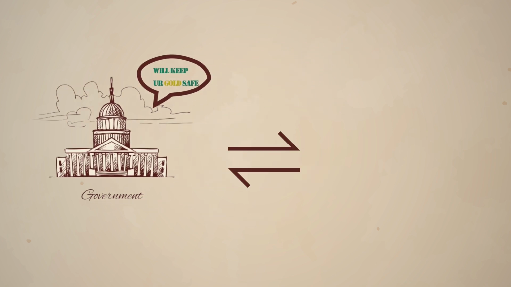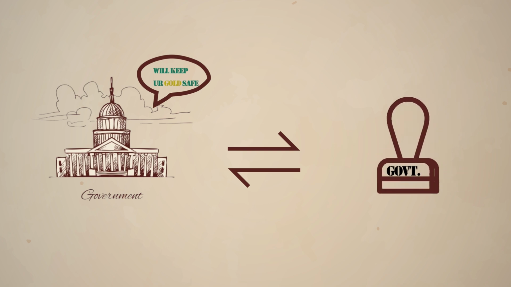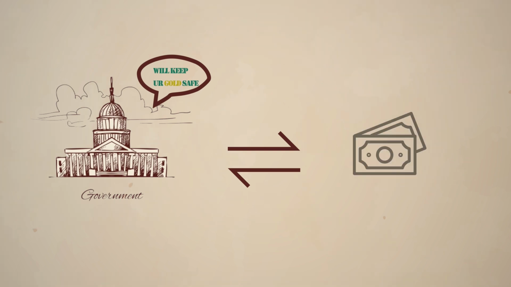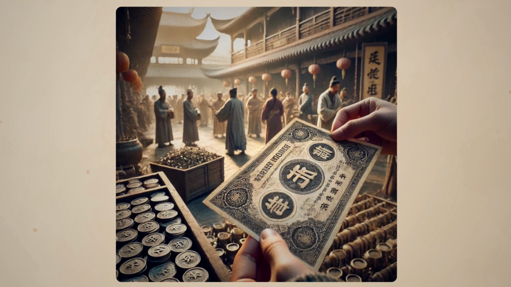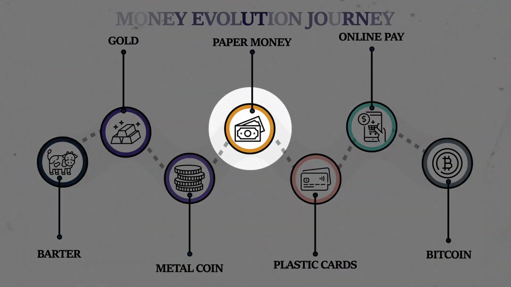At that time, the government intervened and told people that they could store their gold safely in exchange for a paper stamped with the government's authority to confirm the legitimacy and value of the written numbers. So the value of this paper money is $100, and in exchange for it, you will receive a certain value of goods and services. But that's not the ending.